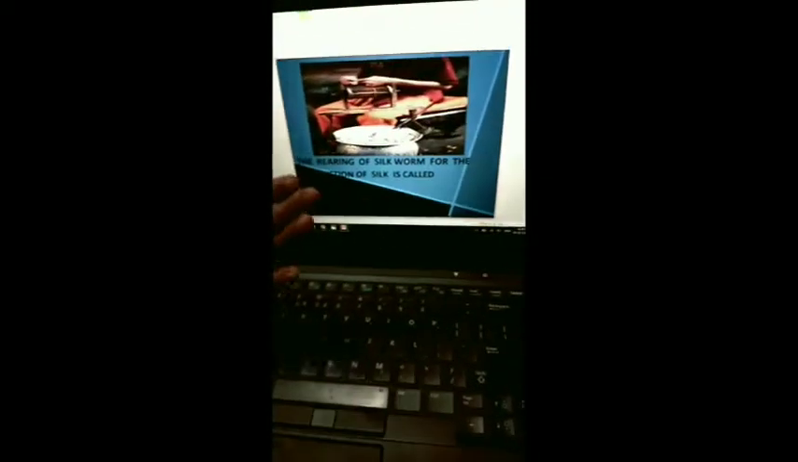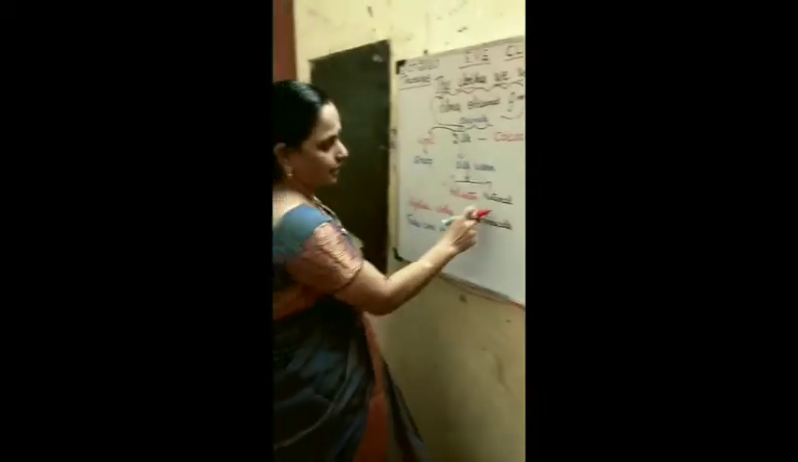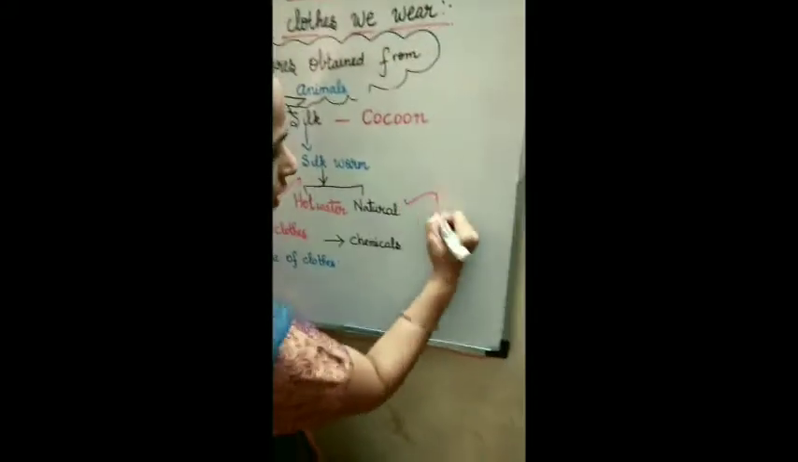Okay, so by using hot water, we kill the silkworm. We kill the silkworm and we get the silk. This is the process. By killing the silkworm, we get silk. That is one process. The second process is by getting it naturally.